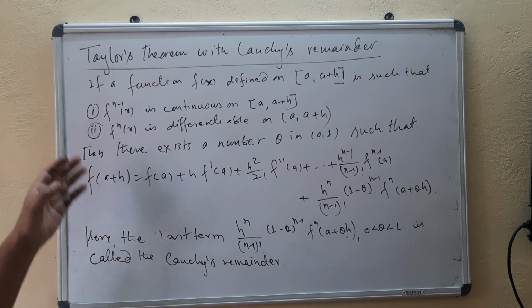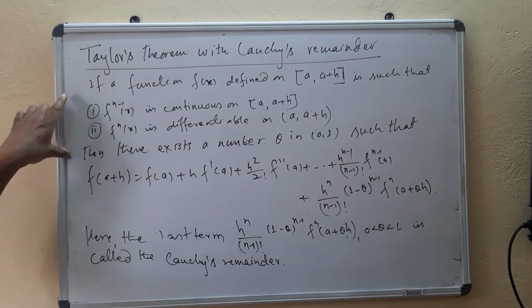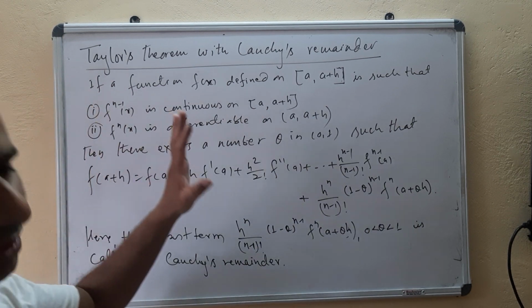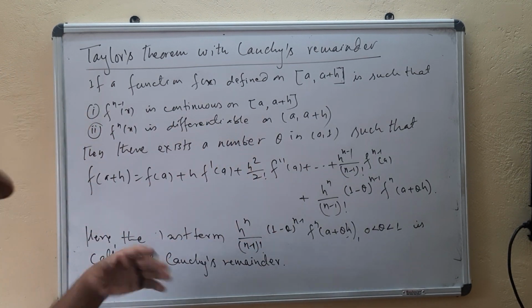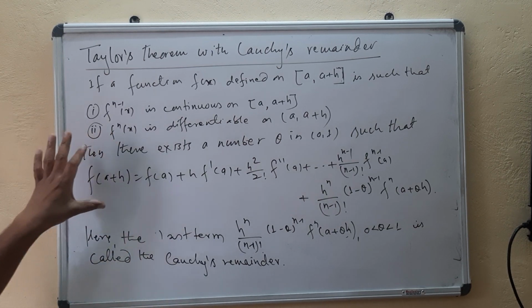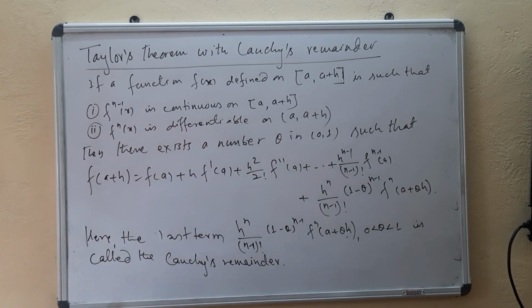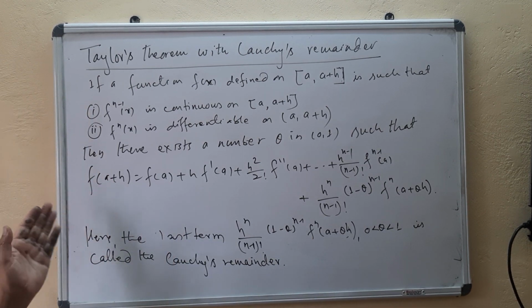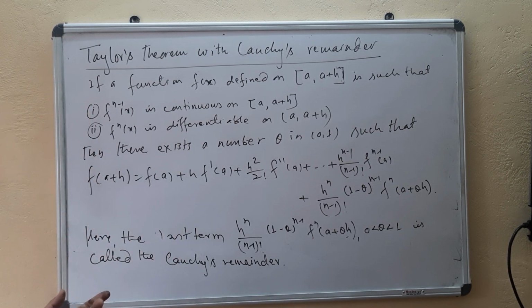And today I am going to give you the statement of the same Taylor's theorem with Cauchy's remainder. And as I told you earlier in classes, I'm not going to give you the proof of this theorem, the statement only, and we can prove this theorem in a similar way as we did in the earlier case with that of Lagrange's form of remainder.